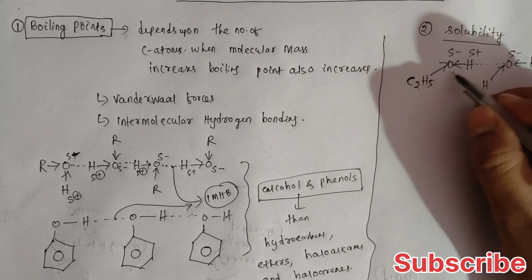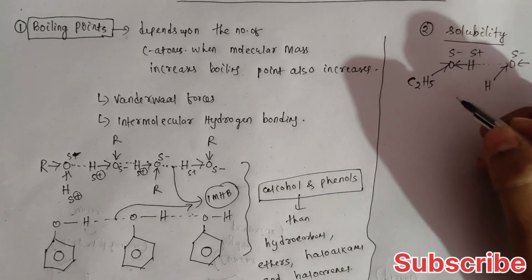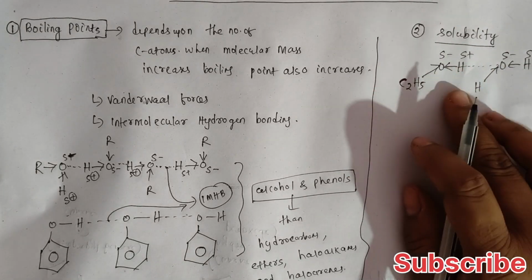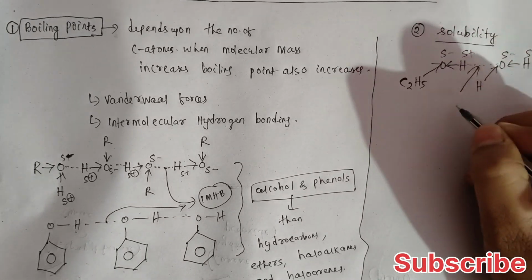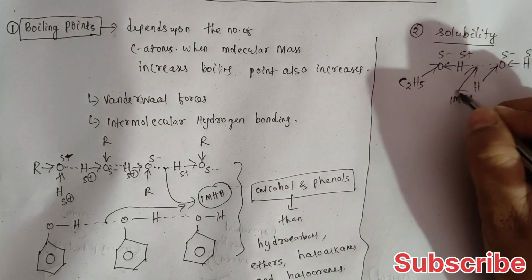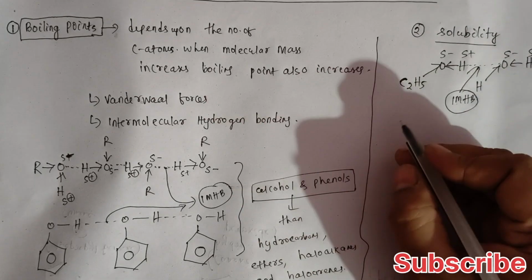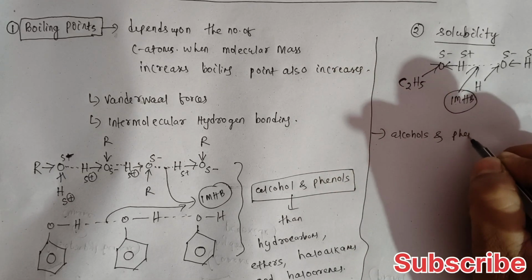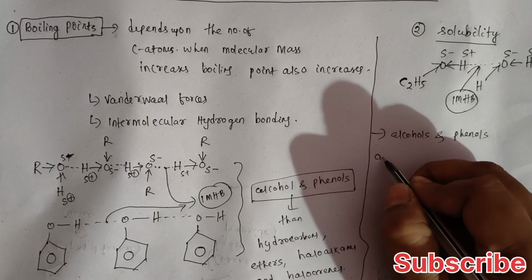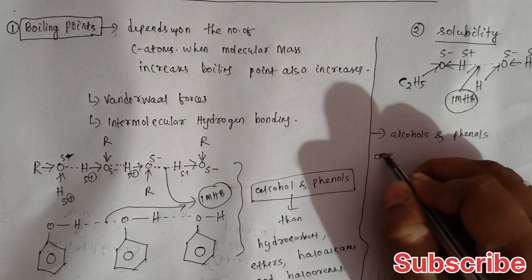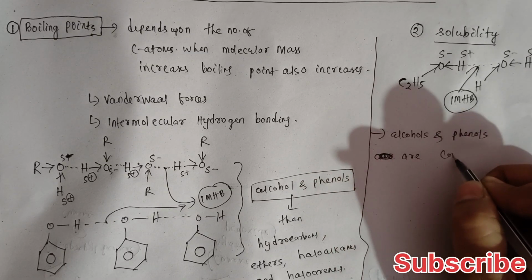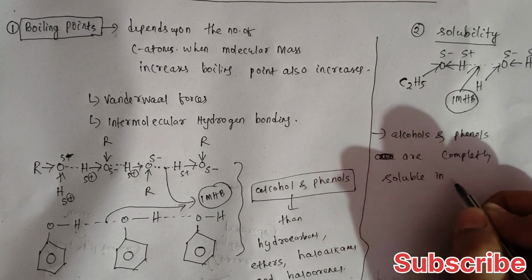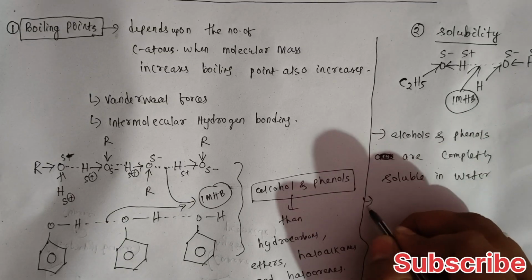This gives the idea that alcohols are completely soluble in water. If they were not soluble in water, they could not form this bond. They can form this intermolecular hydrogen bonding, and due to it, they are completely soluble in water. So we can say that alcohols and phenols are completely soluble in water. But there is some point.